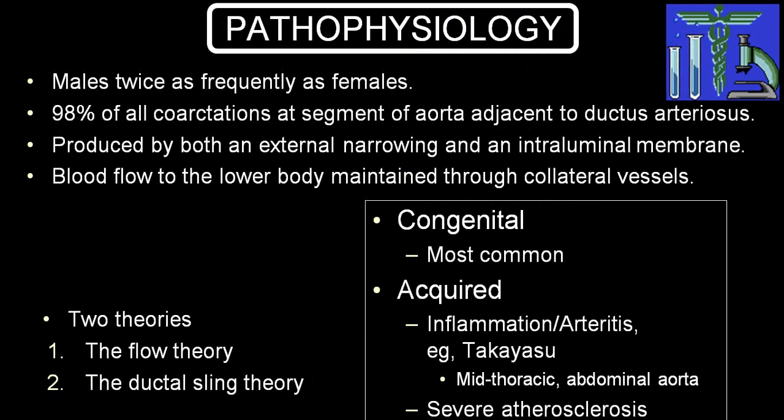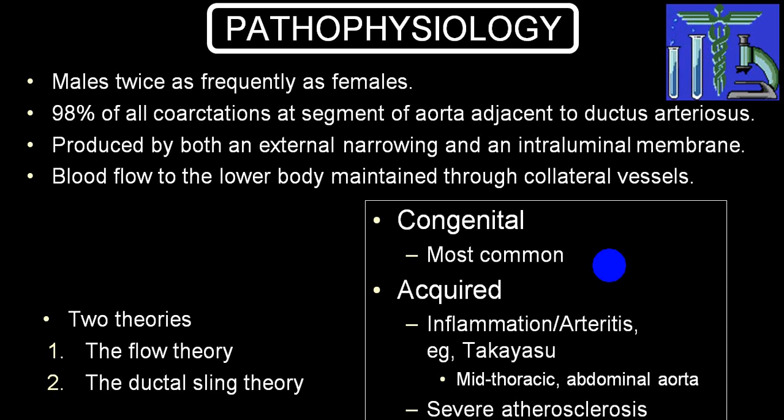Now it is very simple: the congenital variety is present from birth, while acquired is secondary to inflammation like arteritis, classical example Takayasu, or because of severe atherosclerosis producing a tight narrowing. So this will be an acquired variety. But in a congenital variety, it depends on pre-subclavian, post-subclavian, or preductal, postductal, etc. But we'll be using the words pre-subclavian and post-subclavian.